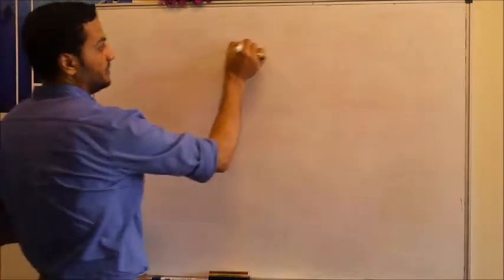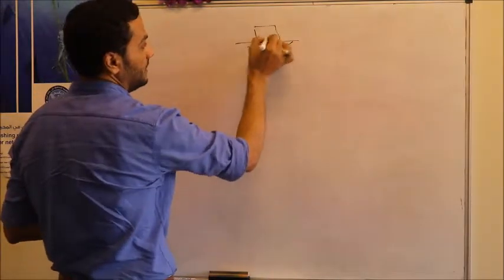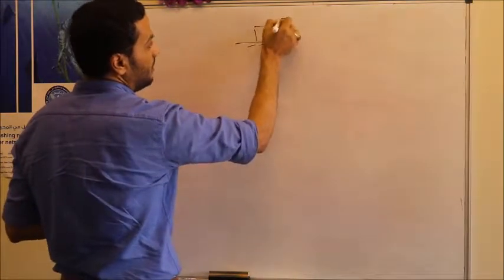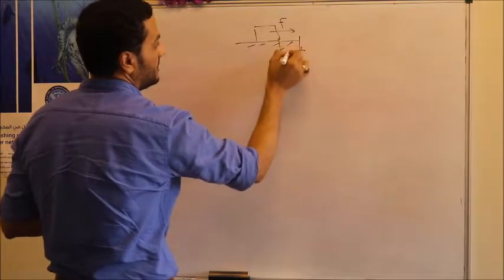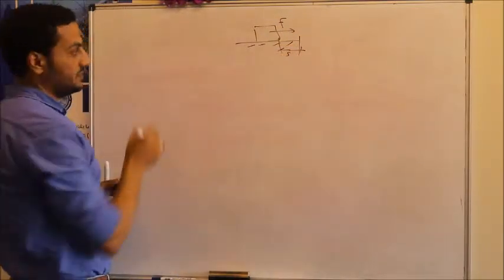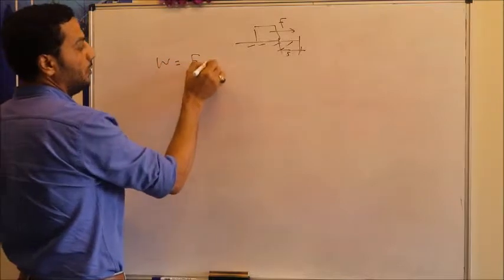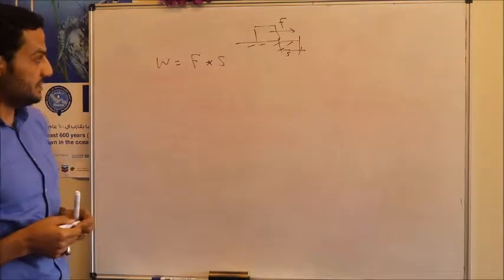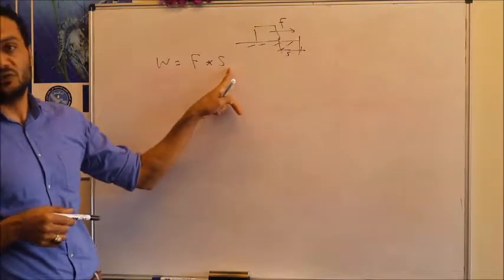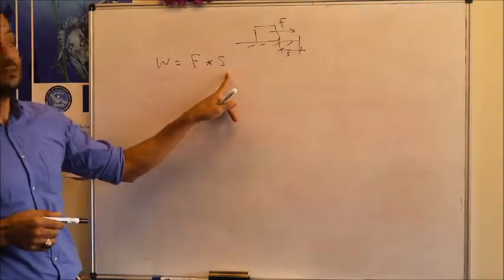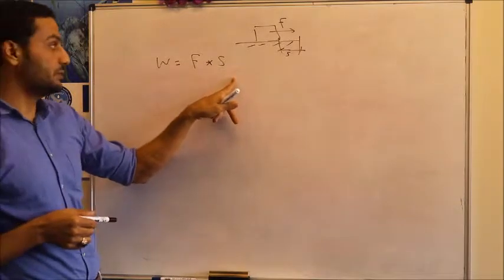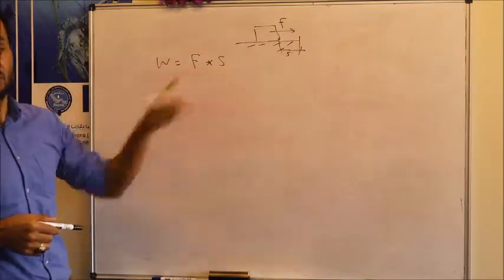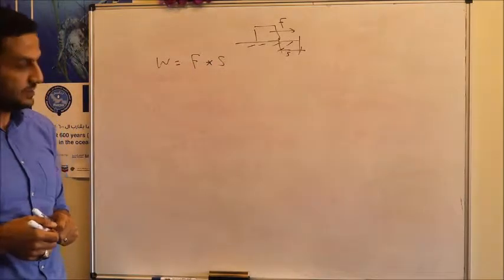Mechanical form means we have a body or something, we apply force on this body, and then we have a movement distance S. So in this case, the mechanical work is equal to the force multiplied by this distance. If force is a linear function of S, then it will equal force times distance. If it is a function of S or non-linear, then we have to do integration of F ds in this case.